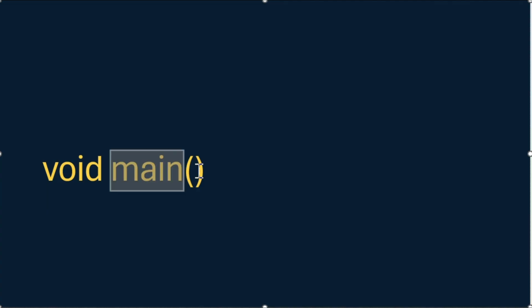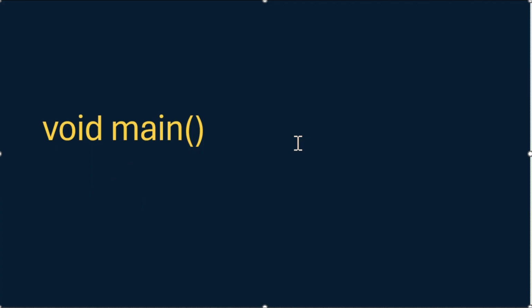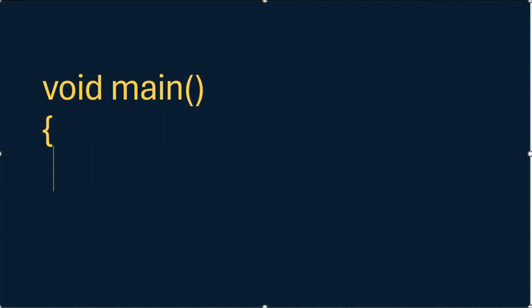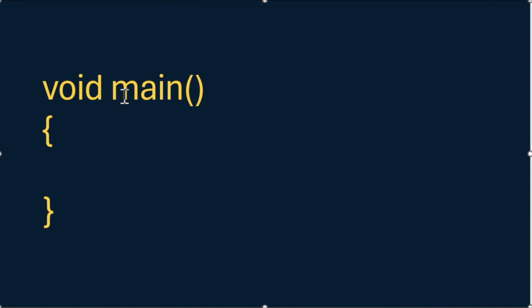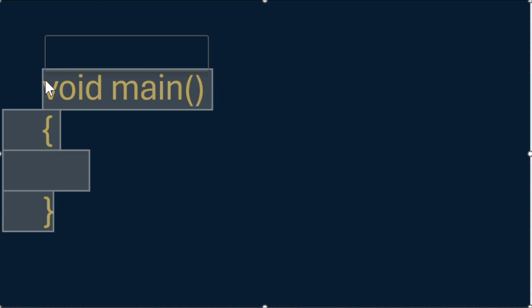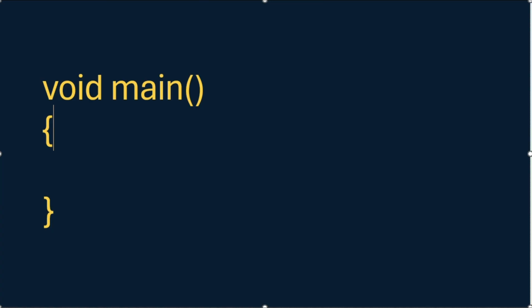Now we have to write the code inside this main. How will we write the code inside this main? For that we will need curly braces, an opening and closing curly brace. Whatever we write inside this opening and closing curly brace will be considered as the code written inside this main portion. Now we have written void main, so we have declared the starting position of our program. Now we will print a statement inside this void main.